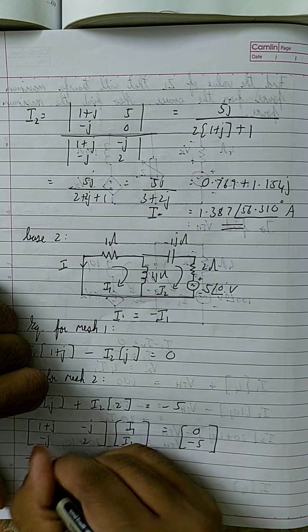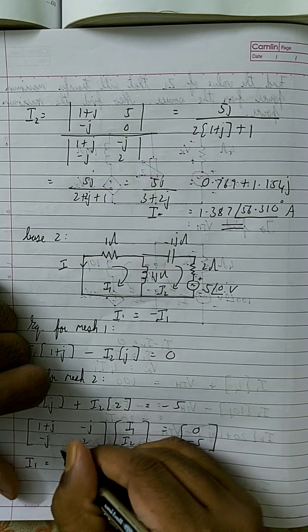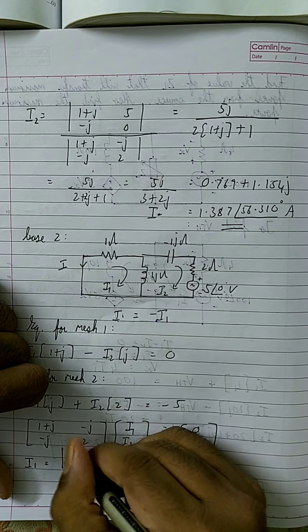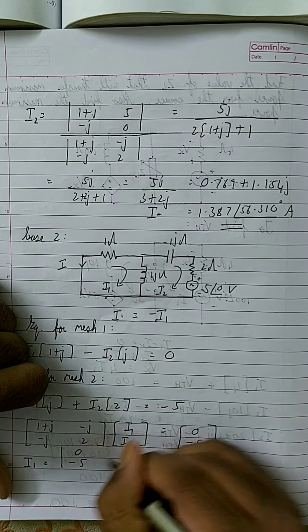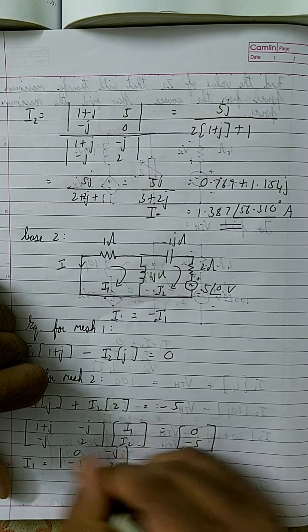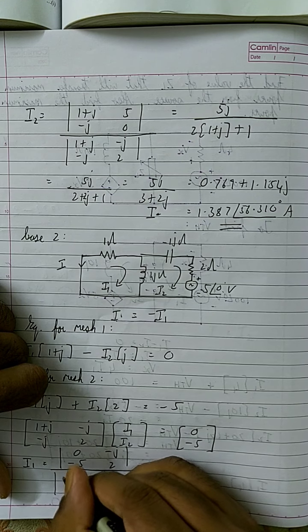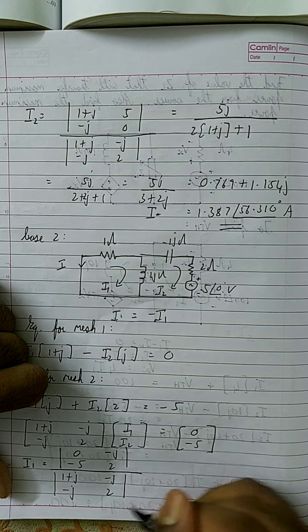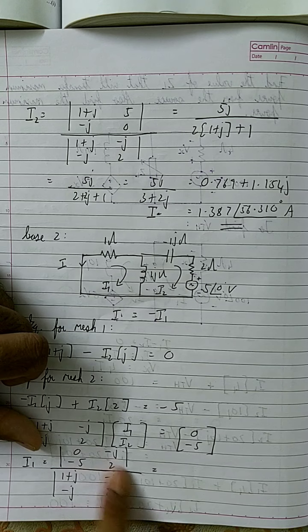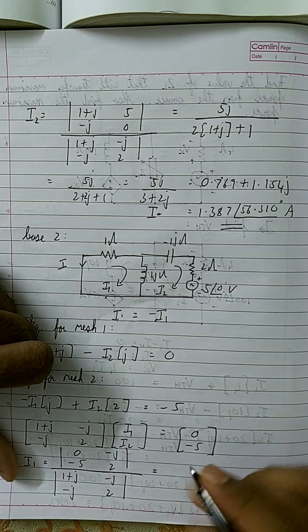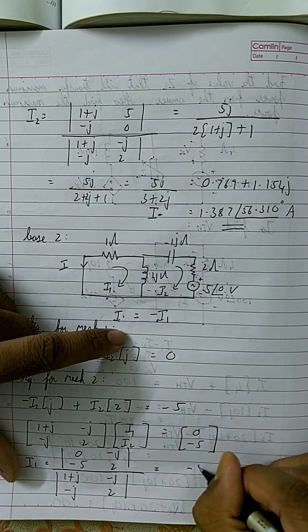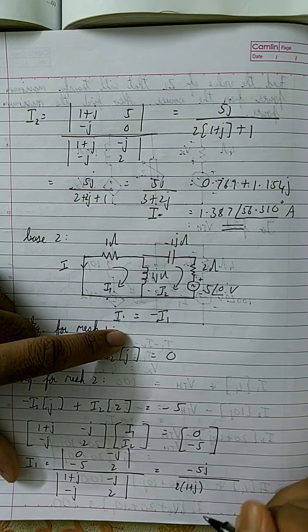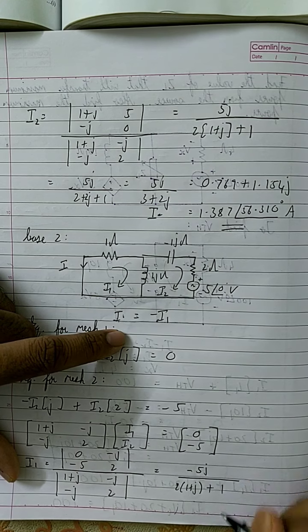So the value of I1 over here is minus 5j divided by 2 into (1 plus j) plus 1.